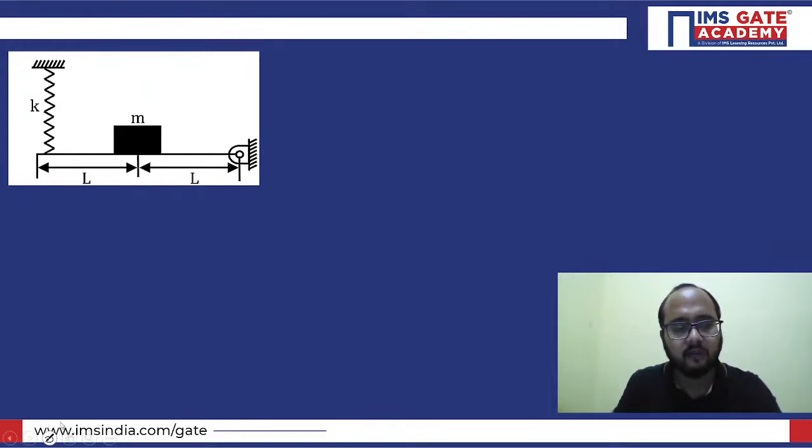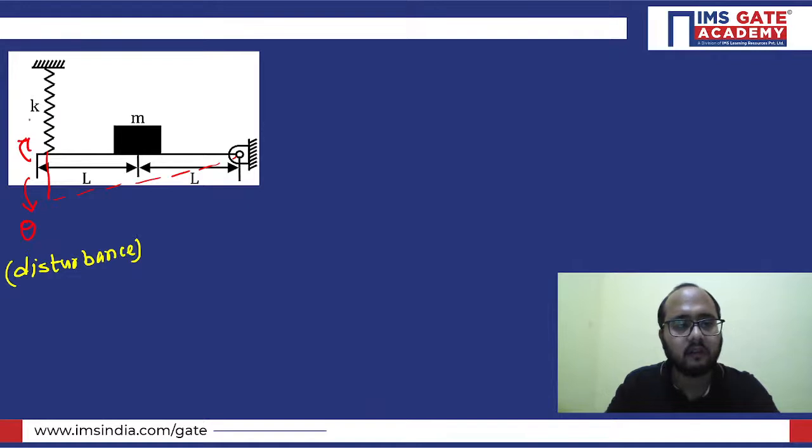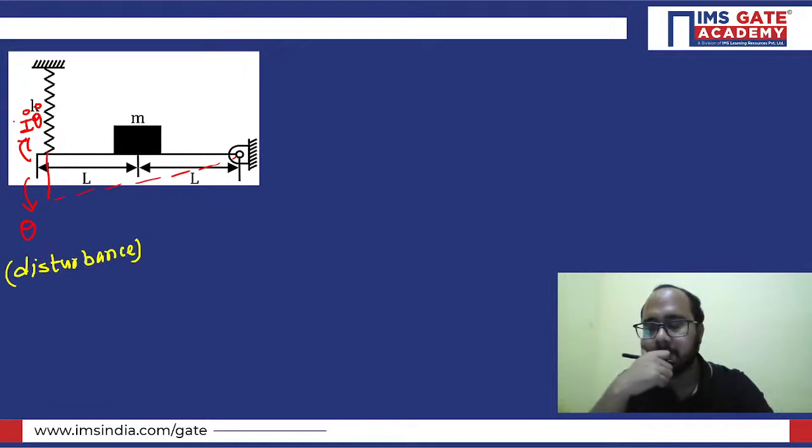First of all, we'll apply Newton's second law. Let's suppose some disturbance theta that you have given. Always remember, we are giving the disturbance to a system which is under static equilibrium condition. This is the important point. So with theta disturbance, against this disturbance, inertia torque will be there: I theta double dot.